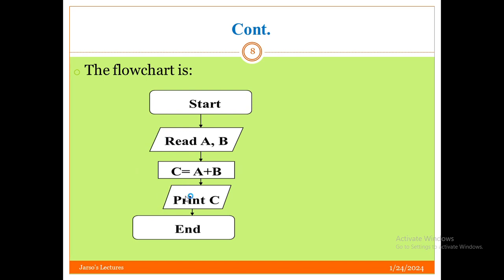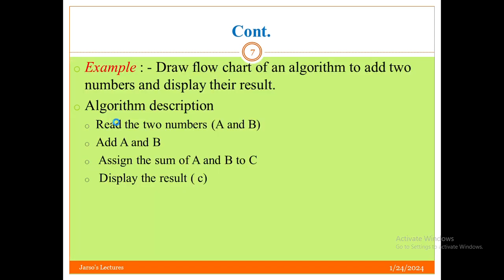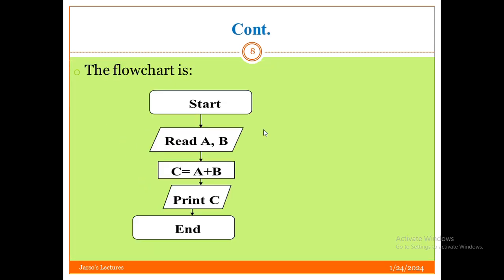And this is also output. Input and output are on the same symbol. This symbol is for the purpose of inputting and outputting. This symbol represents input and output within the flowchart, as you can see here. This is input, inputting two numbers, adding two numbers, and printing the result on the screen.